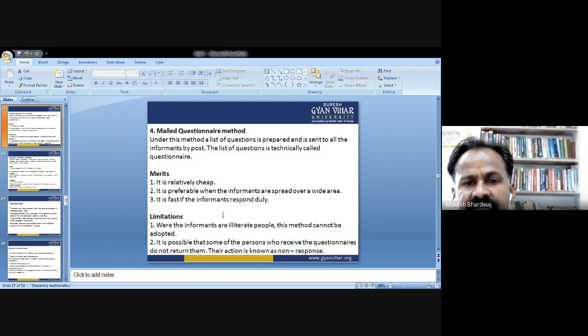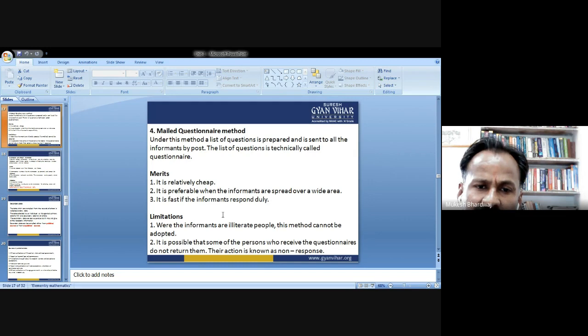The fourth method is the mail questionnaire method. Under this method, a list of questions is prepared and is sent to all informants by post. That means by mail, by post, or by doing a sort of survey in the form of paper. Okay, the list of questions is technically called a questionnaire.